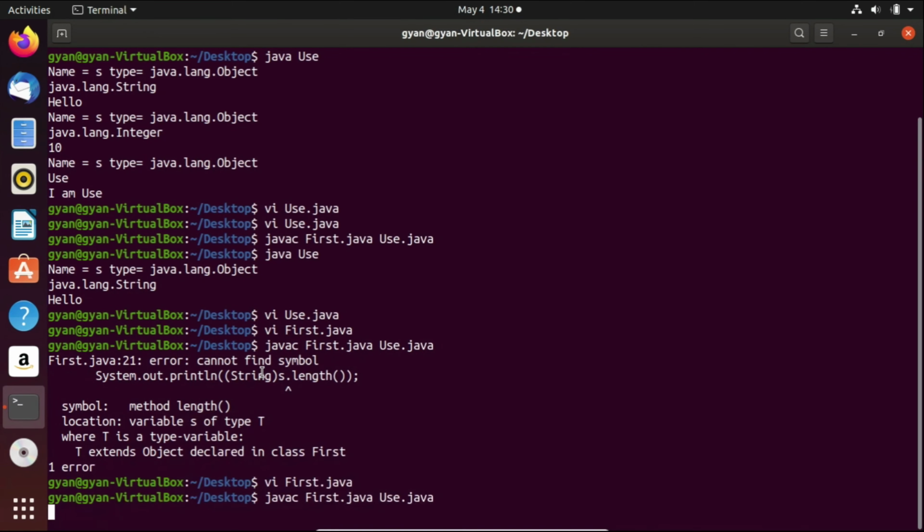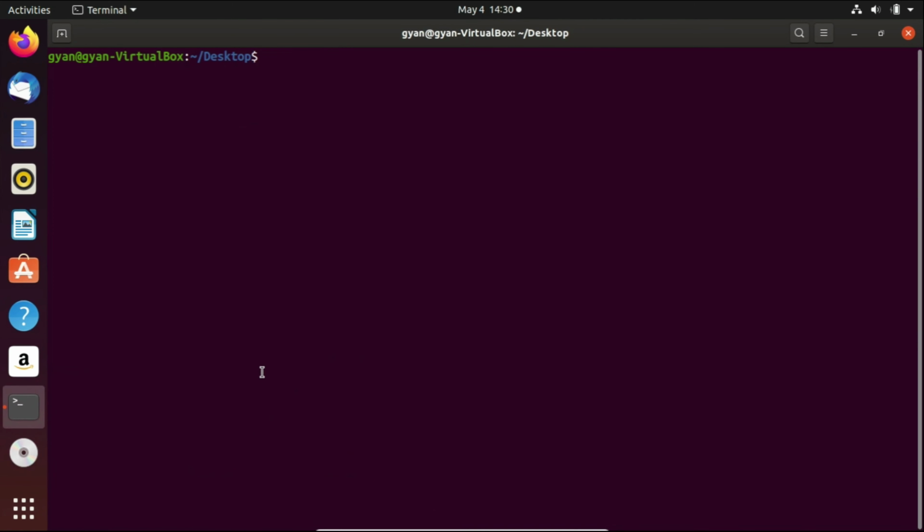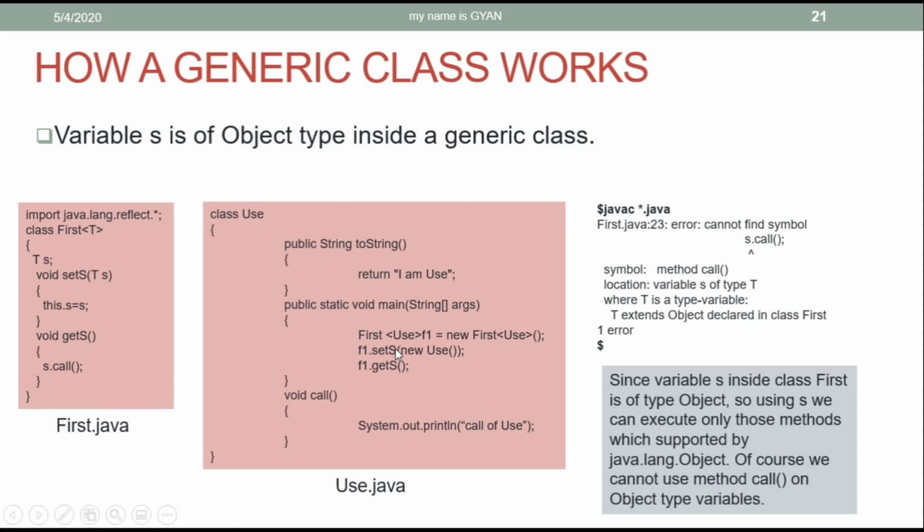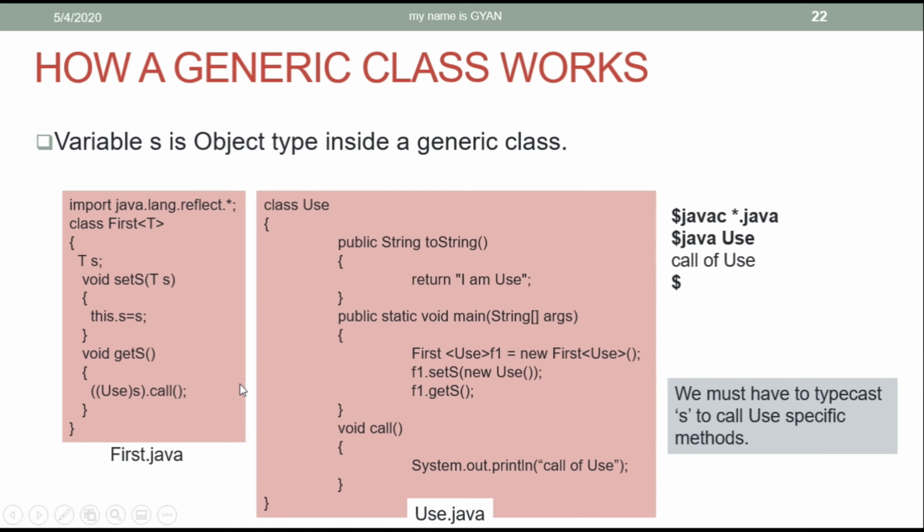Compile the codes, compiles fine, clear the screen. Now execute it. java use. It executes fine and prints the expected output. Here we are doing a similar thing. At this time, the type argument used is use. But we know that internally T is Object and the variable s is a reference variable of type Object. So by using s, we cannot call a method which is specific to the class use. But to call the method which is specific to the class use, we need to typecast the reference variable s to that class, to the class use, as we already have done with Integer and with String.